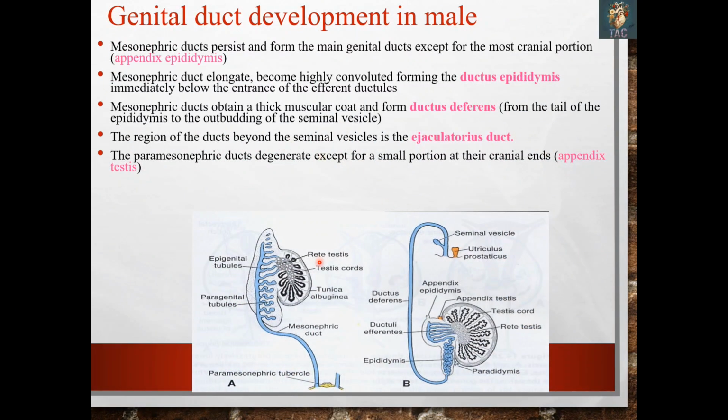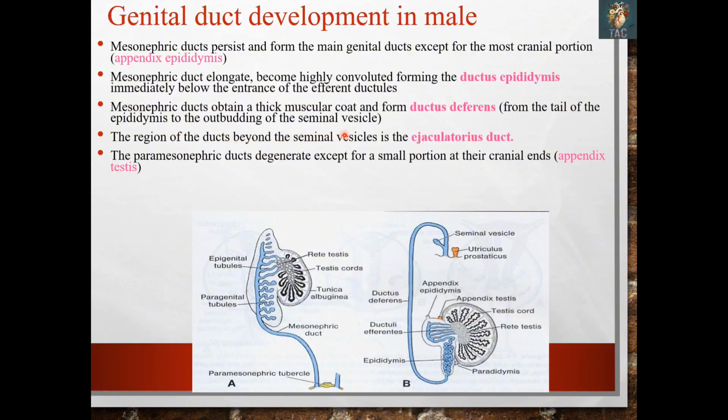This is again almost the same slide. The mesonephric ducts persist and form the main genital system except for the most cranial part, the appendix epididymis. So the mesonephric duct elongates, becomes highly convoluted, forming the ductus epididymis, immediately below the entrance of the efferent ductules. The mesonephric ducts obtain a thick muscular coat, the ductus deferens, from the tail of the epididymis to the outbudding of the